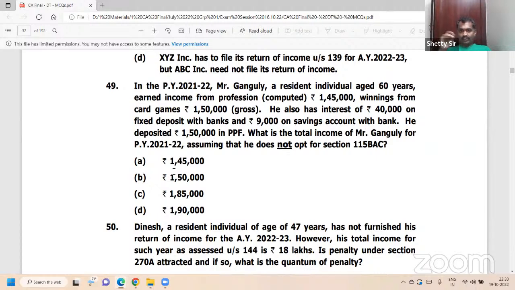Professional income 1,45,000. Lottery income, card game, 1,50,000. Interest income 49,000. Total 3,44,000.